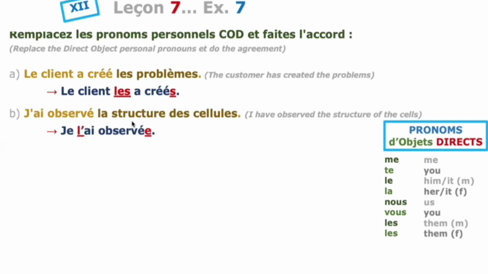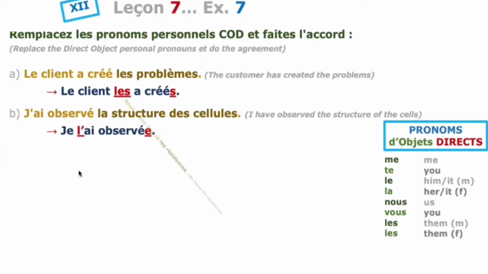Because the direct object pronoun talks about a feminine singular. La is the identification that it is feminine, so I added e. So see here that the pronoun should be placed before the verb. That also you must be careful about. Before the verb you have to write the pronoun.